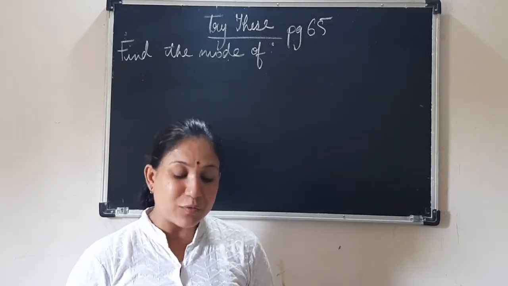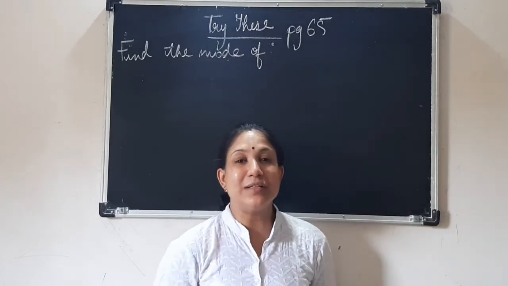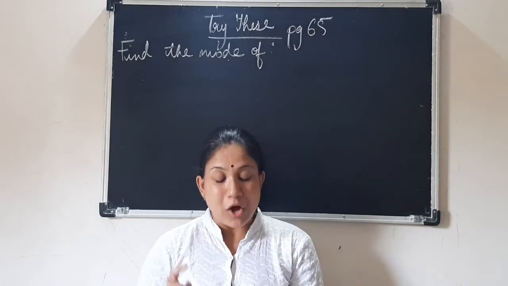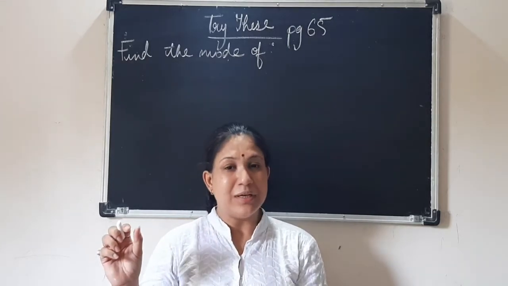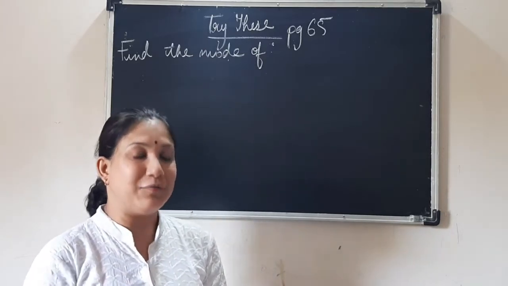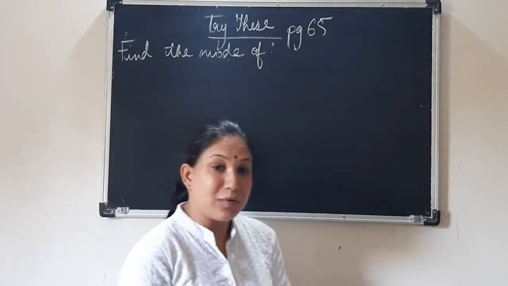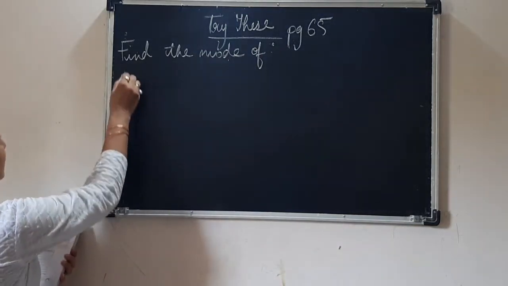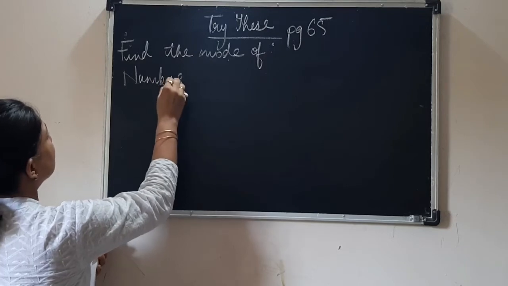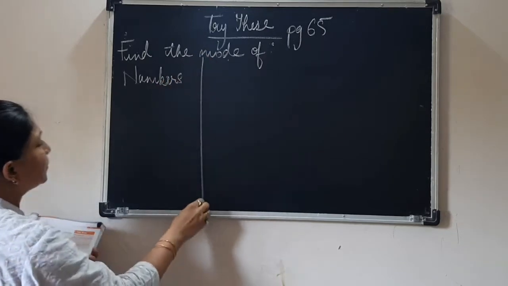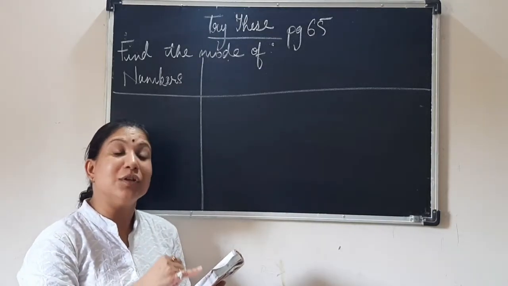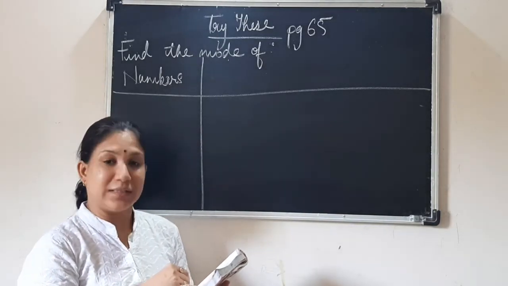Now I have taken one question from page 65, that is one of the Try These. Now the first one, find the mode of. Here they have given many numbers, and from that list of data you have to find out the mode. So what will we do? Yes, very good. First we will make 3 columns. The first column will be for the numbers which are given. So from the list you have to first sort it and write it down in ascending order.